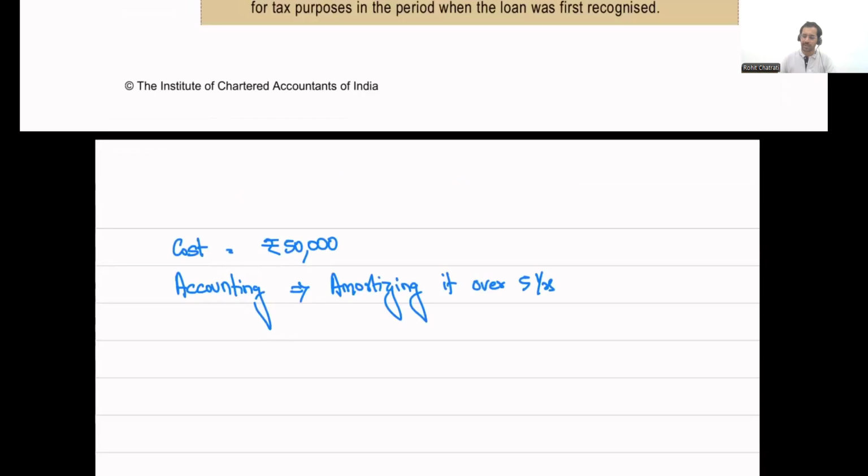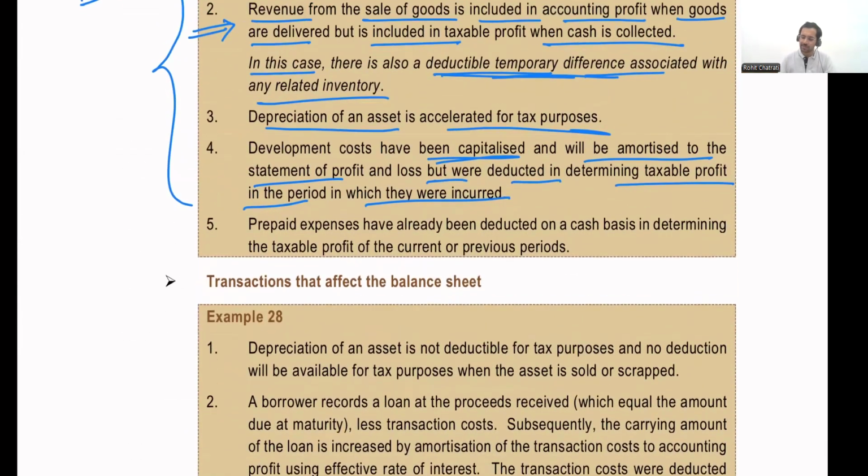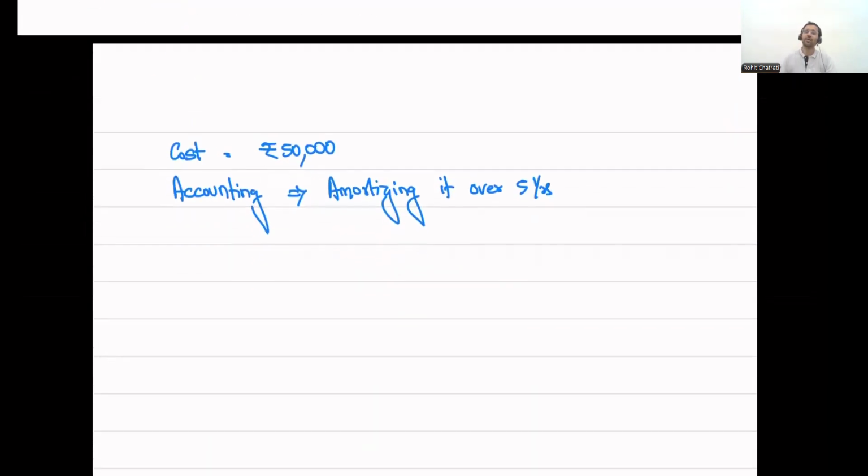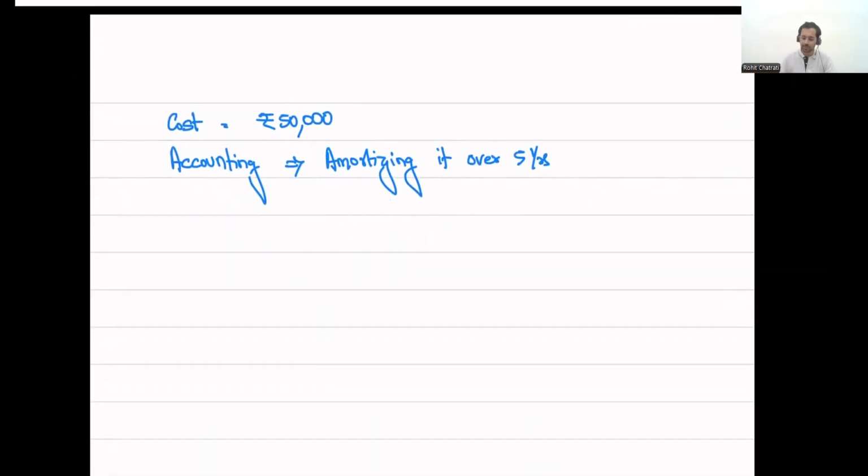What the question is saying is, for accounting purposes, I capitalize this and I'm amortizing it. Let us say I'm amortizing it over 5 years, which means each year I will be taking 10,000 to the P&L account. The question mentioned they've been capitalized and will be amortized in the statement of profit and loss. So each year I will be amortizing 10,000 rupees.